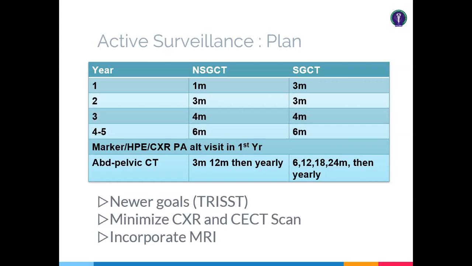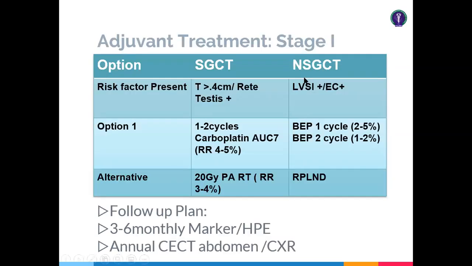And the other option is active management. When do you do active management? When the risk factors are positive, as I already said. So the options for seminomatous germ cell tumor are carboplatin AUC7, 1 to 2 cycles is sufficient, and the relapse rate is 4 to 5%.